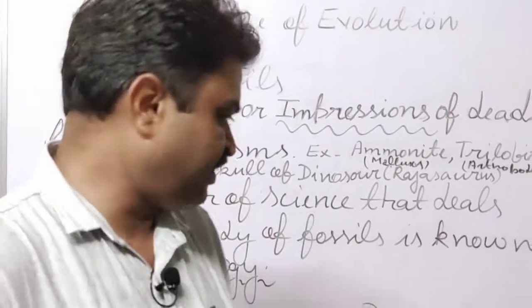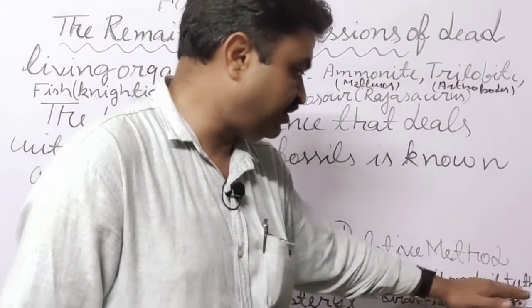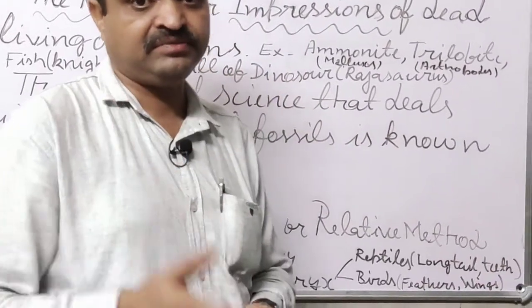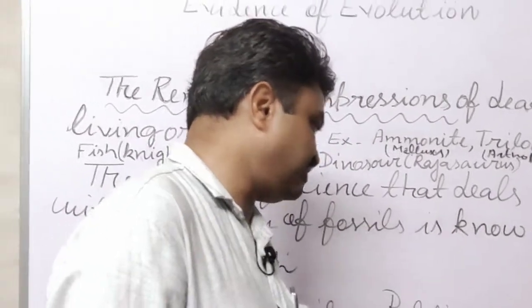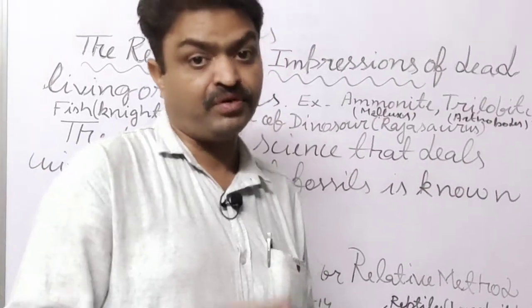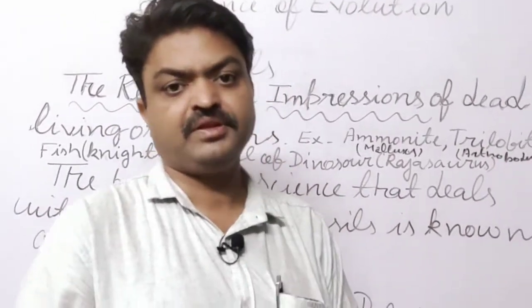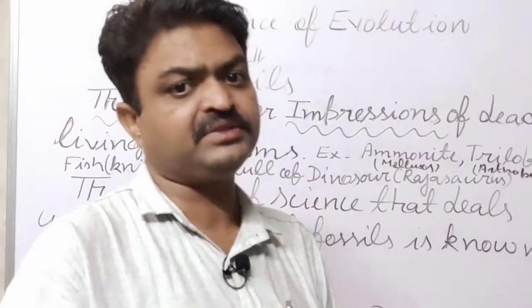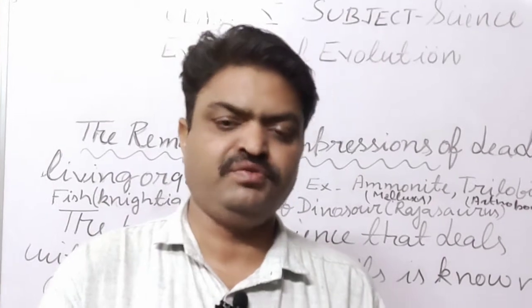Some features it has from the reptiles, like the long tail, teeth and jaws. And some features it has from the birds, student, from the aves, like the feathers and the wings. So with the help of missing links, we can also know about the age of the fossils.